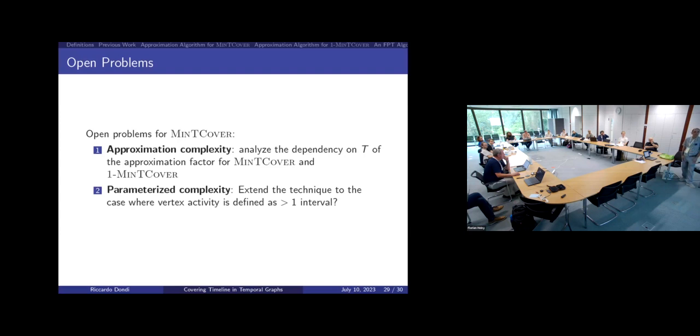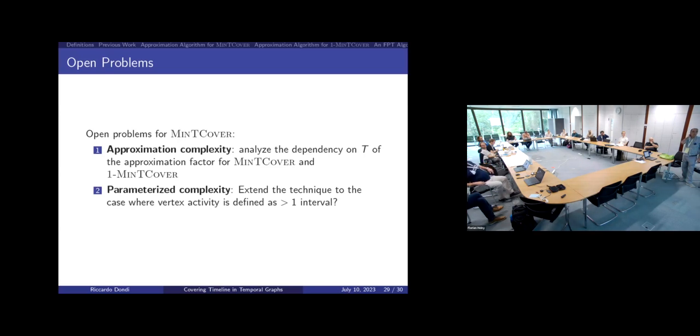So it would be nice to get rid of this t, or to prove that it's not possible to get rid of this t. So I don't know, is it possible to have a big O log n approximation algorithm for min t cover, or a constant factor approximation for one min t cover? Also, this would be interesting.